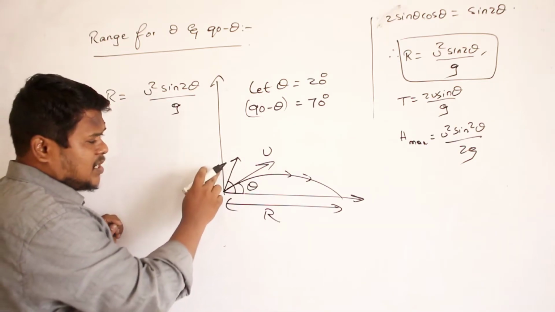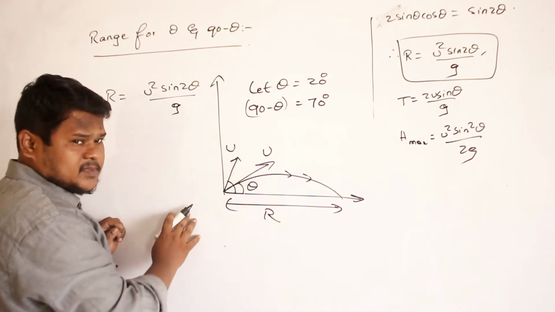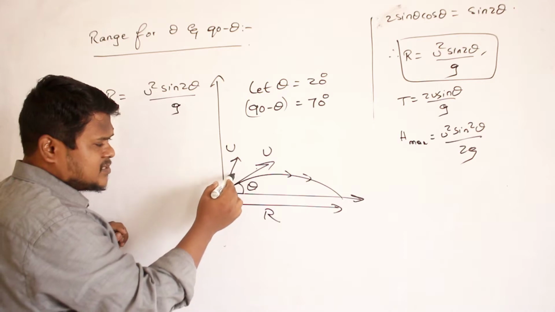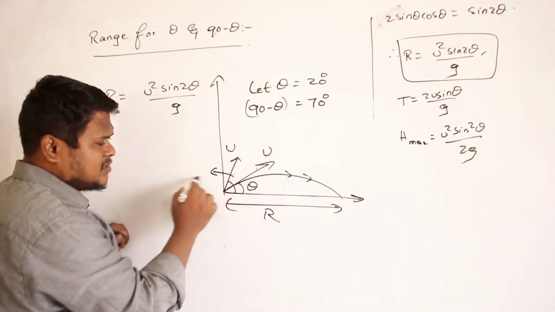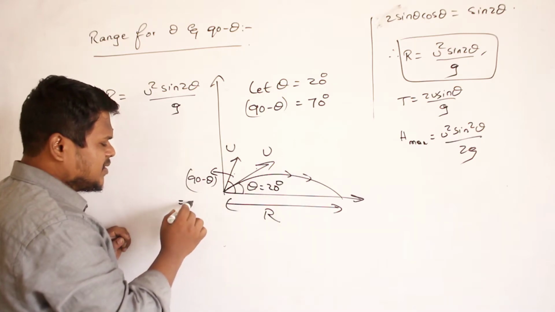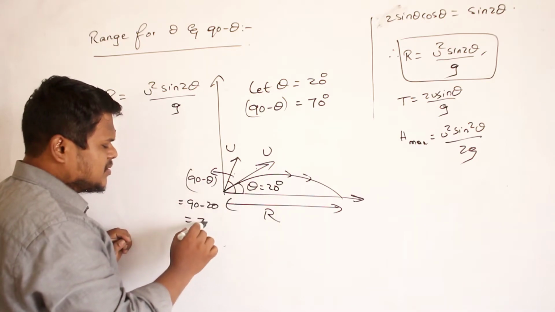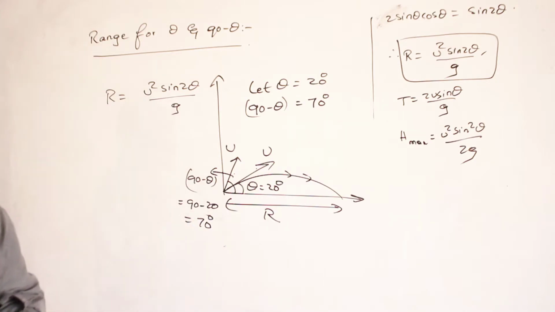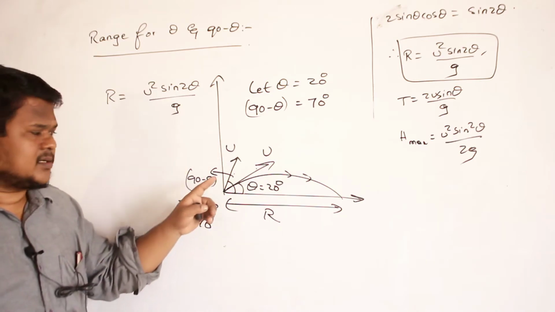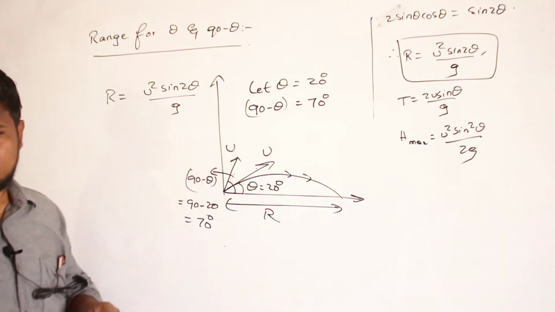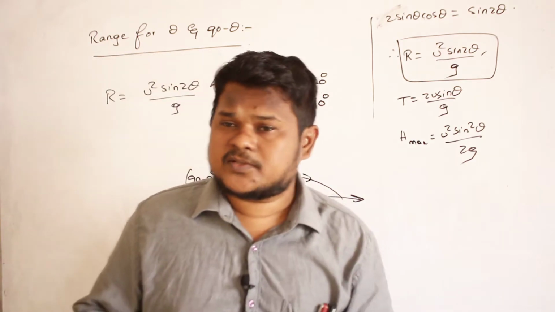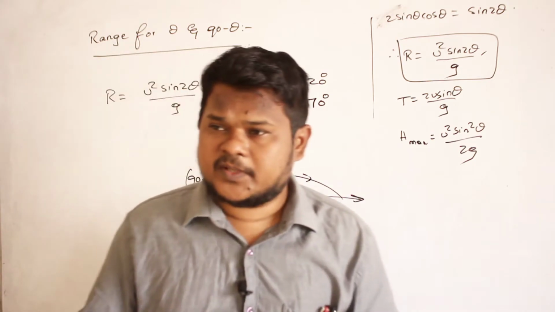At this angle also I am throwing with the same velocity. So the velocity at an angle of 20 degrees is also u only. The velocity at this other angle is at 90 minus theta. So if this is 20, this angle will become 90 minus 20, which is equal to 70 degrees. Are you able to understand? So if I throw either at 20 or at 90 minus 20, that is 70 degrees, my range remains the same.